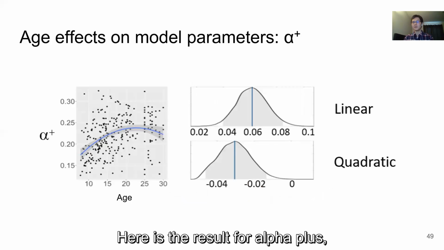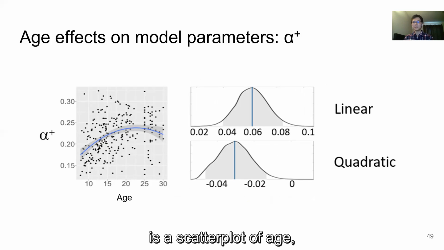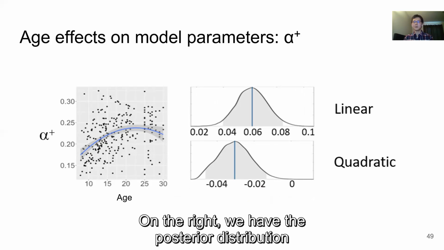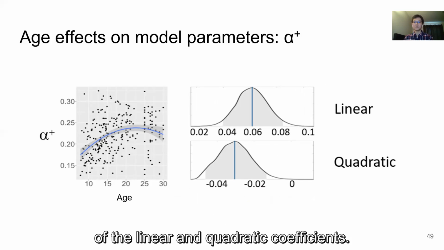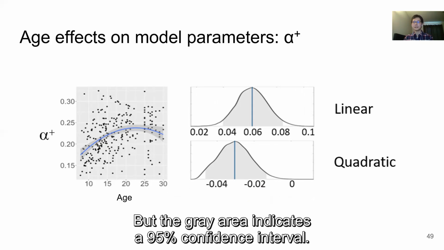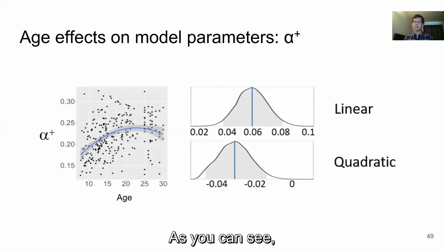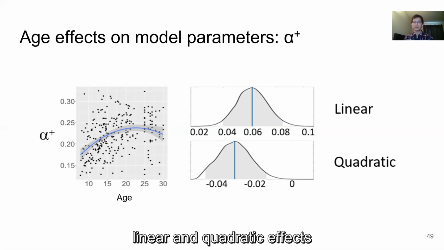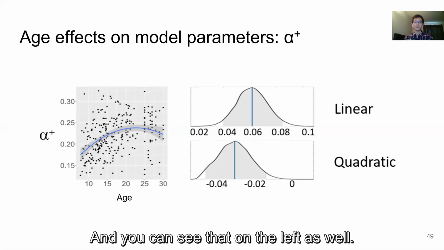Here is the result for alpha plus. For visualization, on the left is a scatter plot of age against alpha plus for each subject. On the right, we have the posterior distribution of the linear and quadratic coefficients. The gray area indicates the 95% confidence interval. As you can see, 0 is outside of the gray area, indicating that we have significant linear and quadratic effects of age on alpha plus. And you can see that on the left as well.